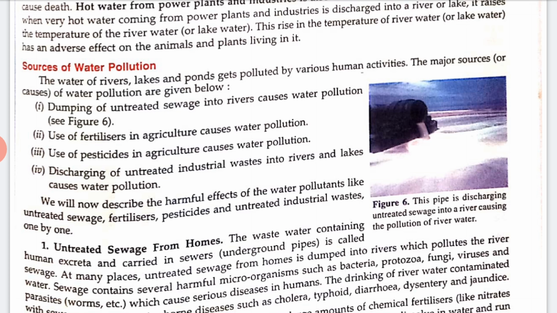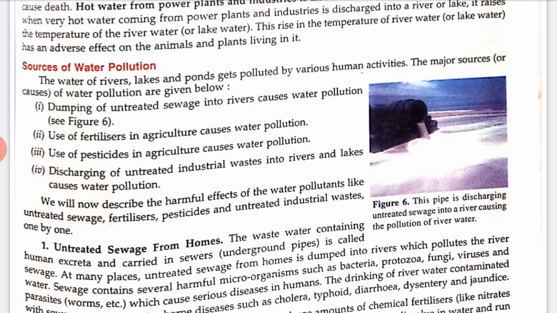Chlorination is done by adding a chlorine tablet to the water, and the chlorine kills all the harmful microorganisms or germs present in water and makes it absolutely safe for drinking. We should, however, not use more chlorine tablets than specified. Bleaching powder can also be used for chlorination of water, and it also makes it safe.